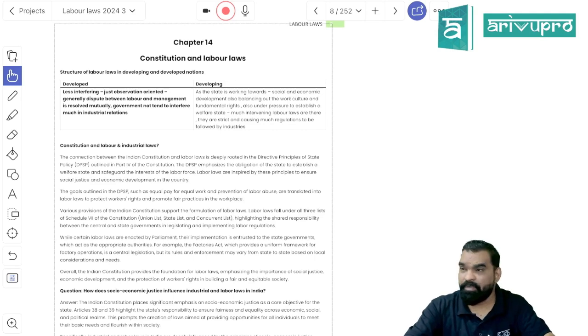But when it comes to a developing nation, there would be a situation of excessive population, low opportunities and all. So the employer may exploit the worker. So there is a need to have a Minimum Wages Act.